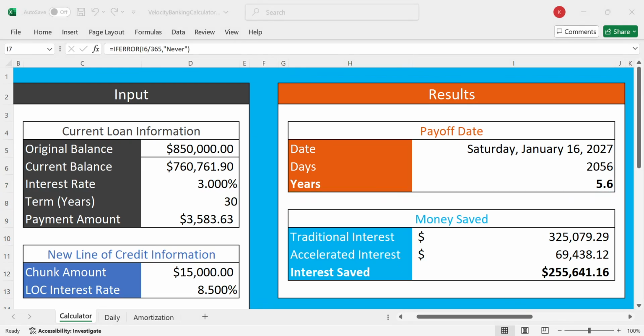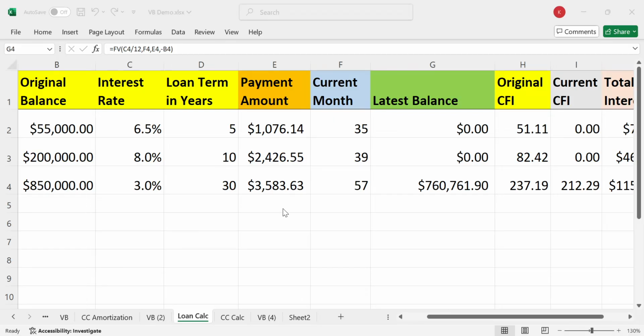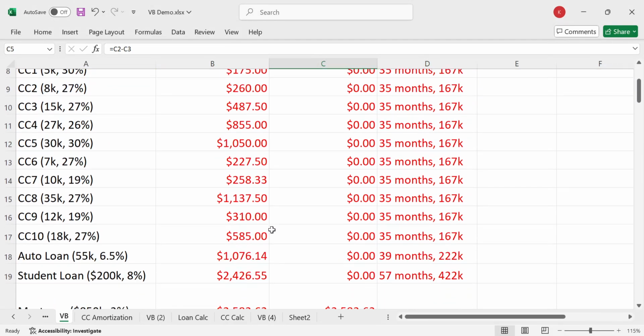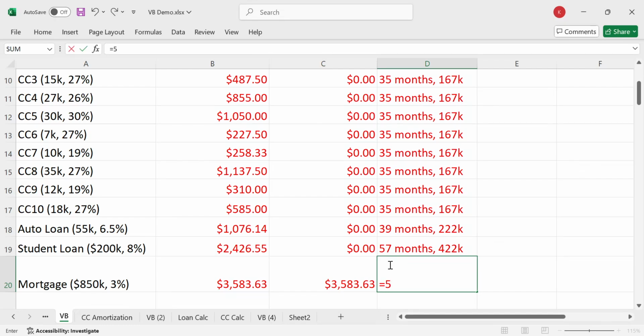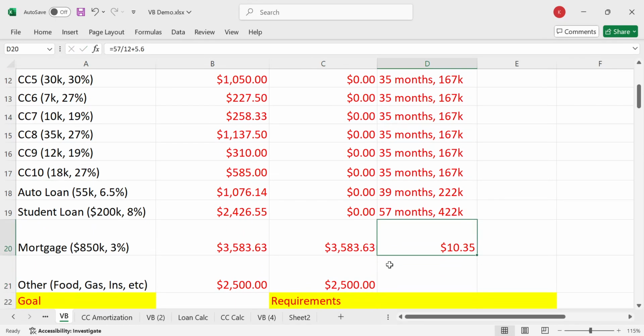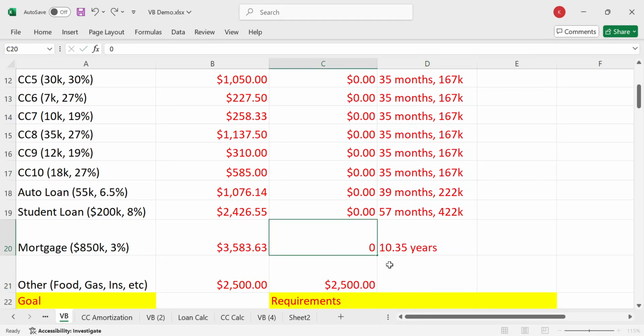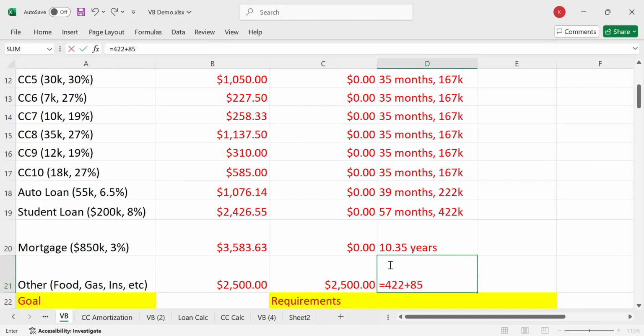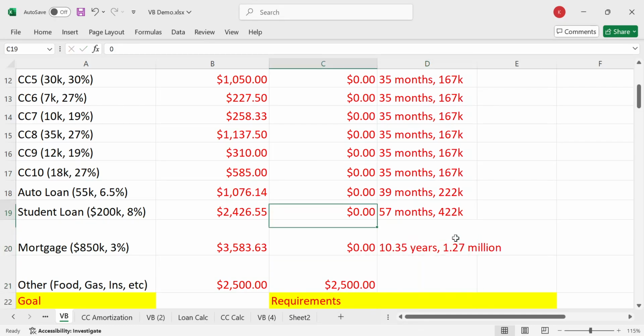So now let's go back to the spreadsheet, right? Spreadsheet right here. So now it's 57 divided by 12 plus 5.6. So this is about 10.35 years. And how much debt is this? And this is now 0. So it's 422 plus 850. Wow, $1.2 million of debt? 1.27 million. Nice. All right.